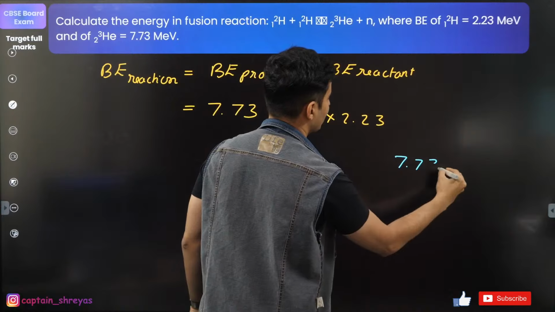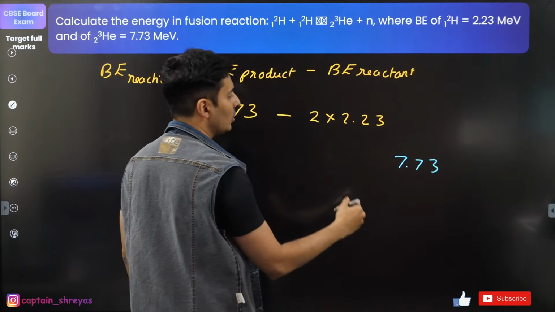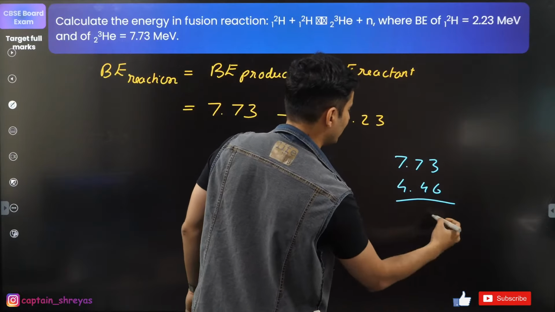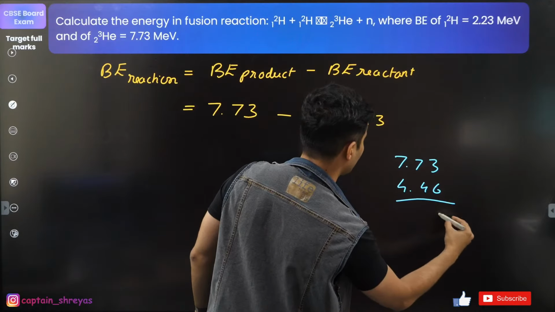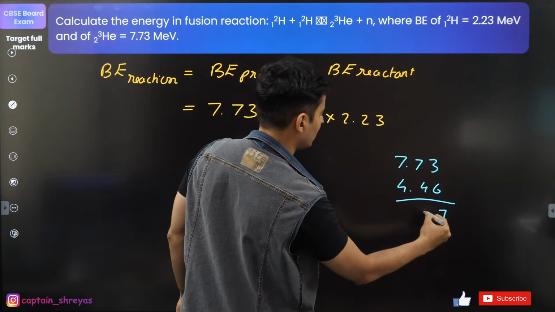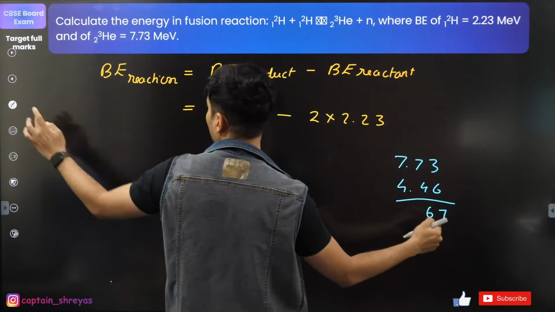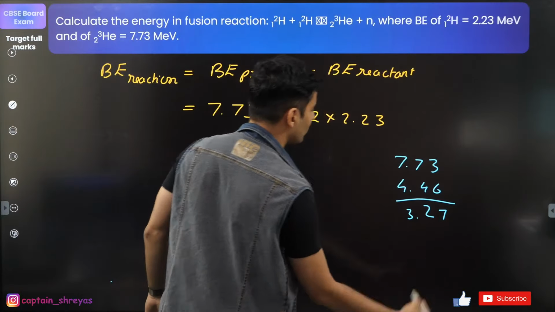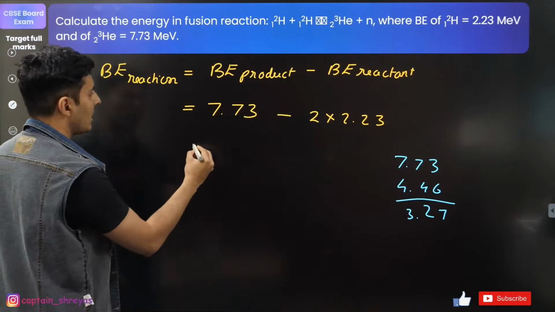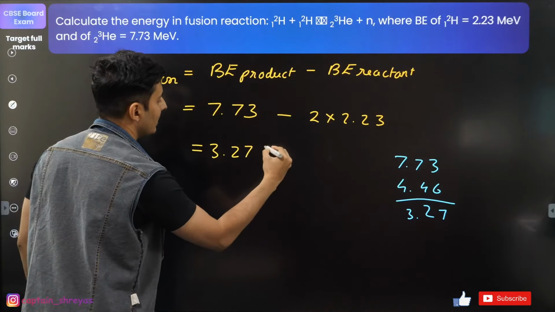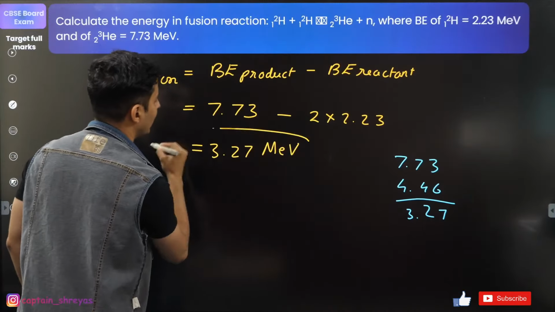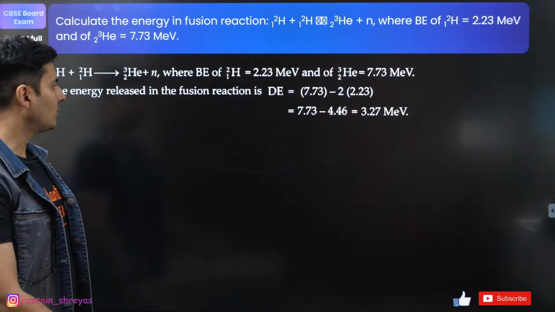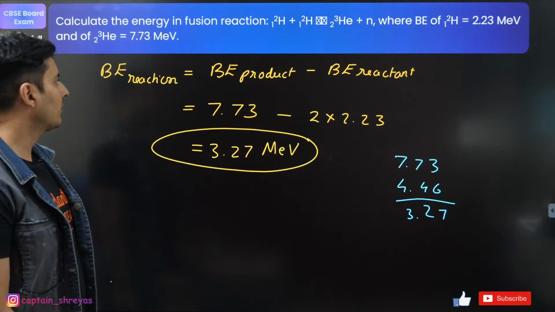So you have 7.73 and 2.23 into 2 is nothing but 4.46, right? So what will this become? 13 minus 6, that's going to be 7, and then this is going to be 2, and this is going to be 3. So 3.27, just check this out. So the answer will be 3.27 mega electron volt. That is the answer. That's it. Yep, 3.27 mega electron volt.